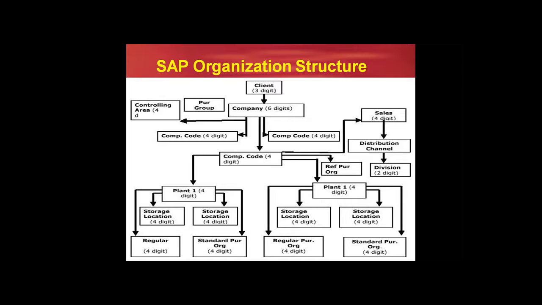So, what is the meaning of plant, guys? A plant is a geographical or physical location where some sort of manufacturing activity takes place. That's the reason at plant level we maintain the store locations. For plant one, I am maintaining two store locations, for example, to place the stocks of the materials and to remove the stocks of the material. In the same way in plant two also.